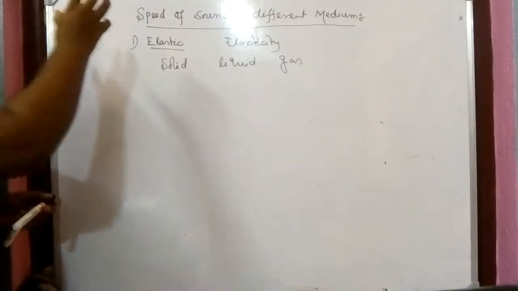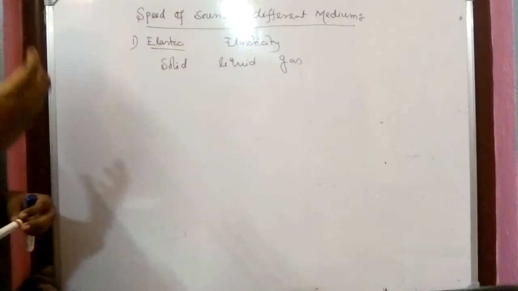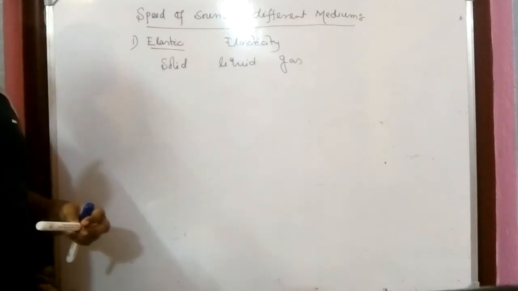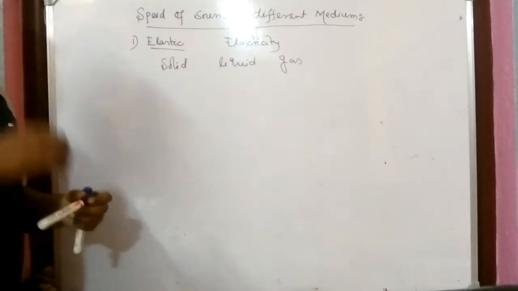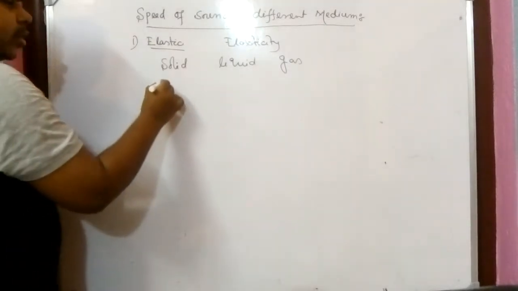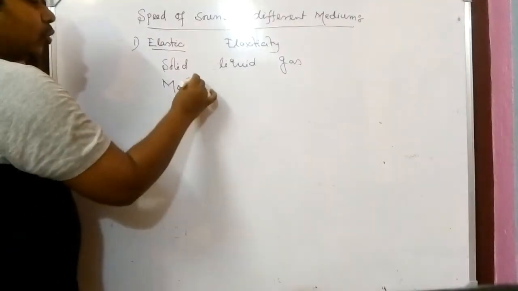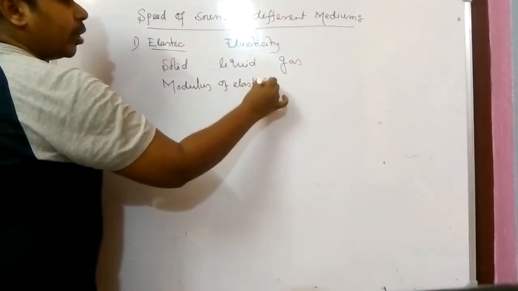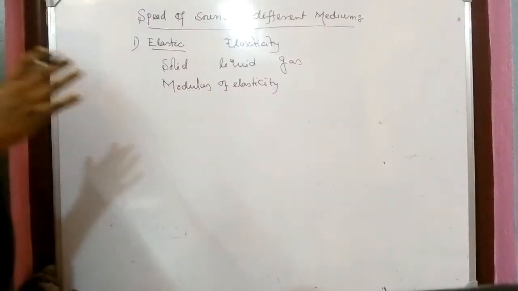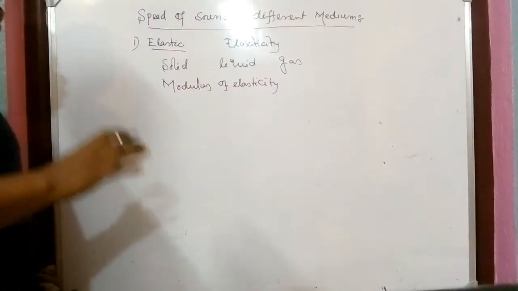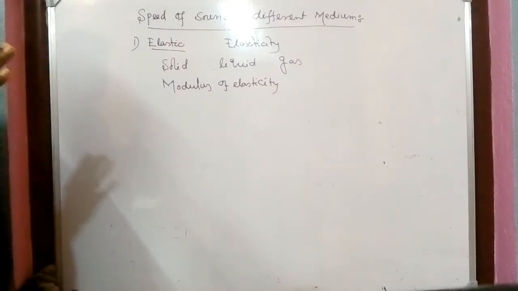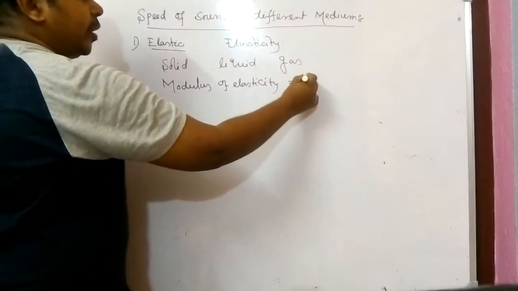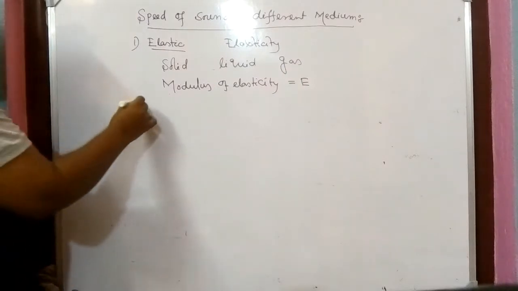Now this property, this elasticity, we have to justify by a number, or by a value, or by a physical quantity, and that physical quantity is known as modulus of elasticity. So for yourself you have to remember that modulus of elasticity is a physical quantity which represents the elasticity of a medium. And here modulus of elasticity we have taken as E. Okay. Now coming to the second point.